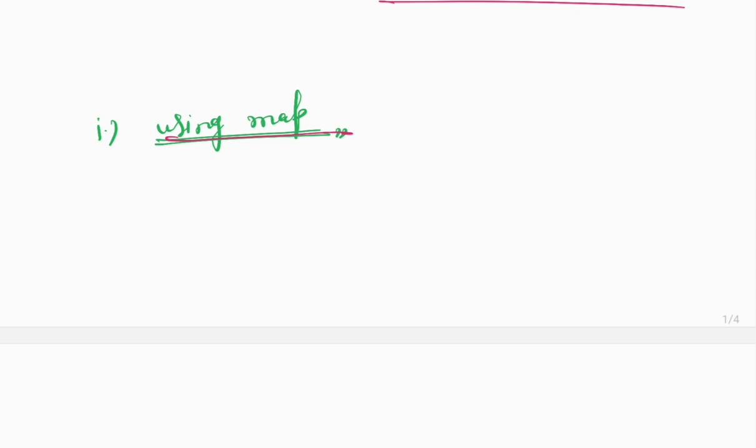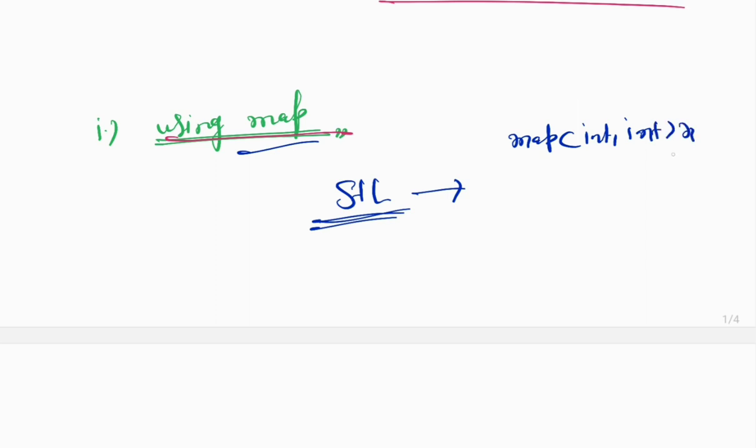Map is just a container of the STL. As C++ lovers and coders, you can understand STL, the Standard Template Library, which provides many features for coders. Now we can declare a map like map<int, int>, and here we store our data as key-value pairs.